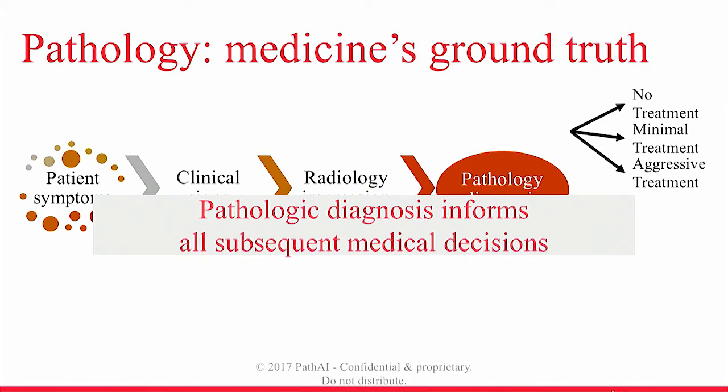It's really that tissue biopsy that forms the definitive ground truth diagnosis that will guide all future decisions. If a patient undergoes a biopsy and the physician says it's benign, the patient has a clean bill of health and essentially won't require any treatment. But if the pathologist who looks at that biopsy specimen says this is a malignant cancer, that will start a whole cascade of treatments that are required to cure that cancer. So it's one area of medicine diagnosis that we absolutely want to get right, because the pathologic diagnosis informs all subsequent medical decisions.